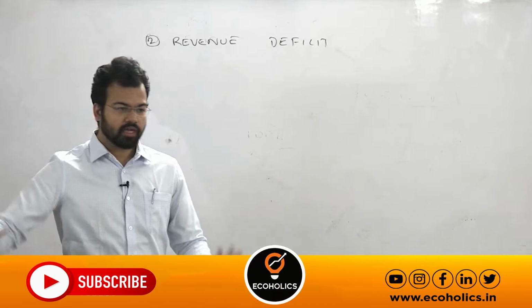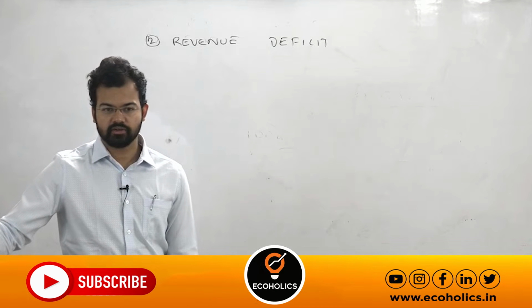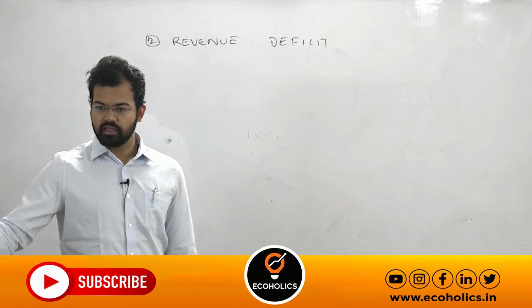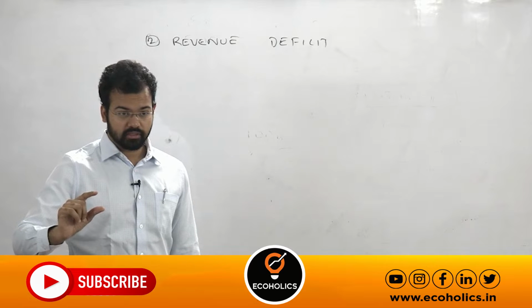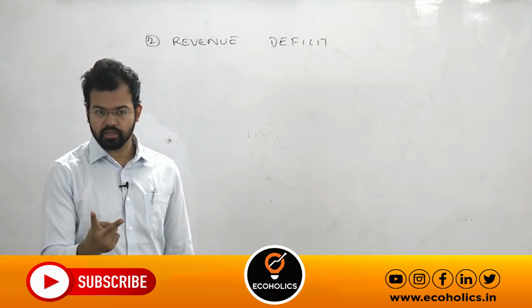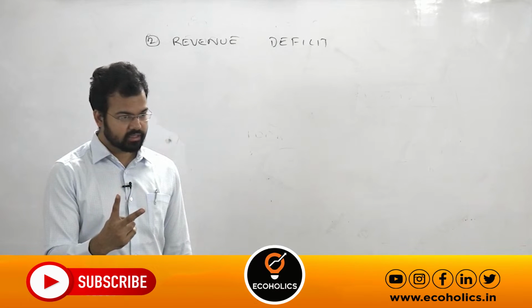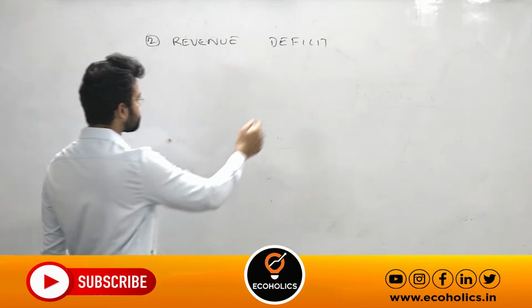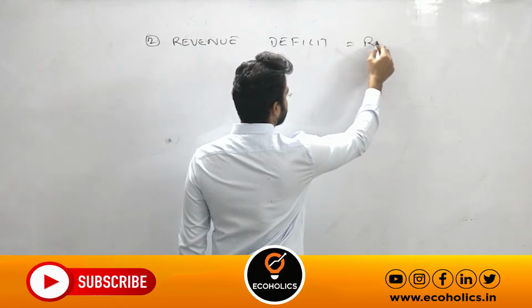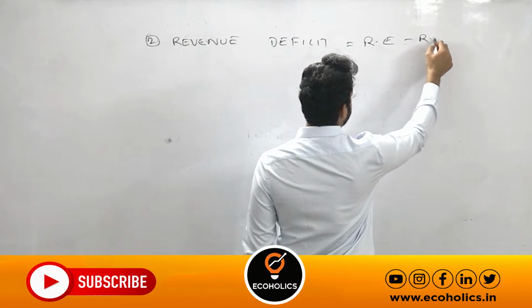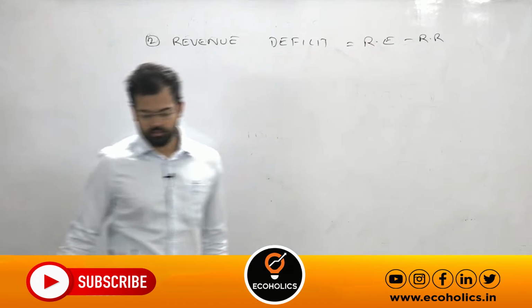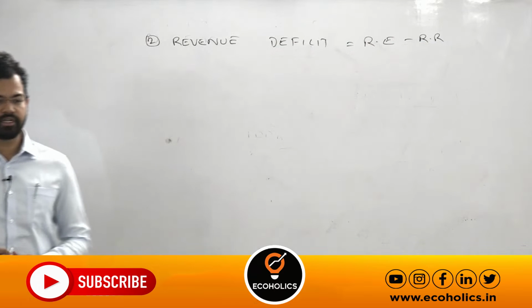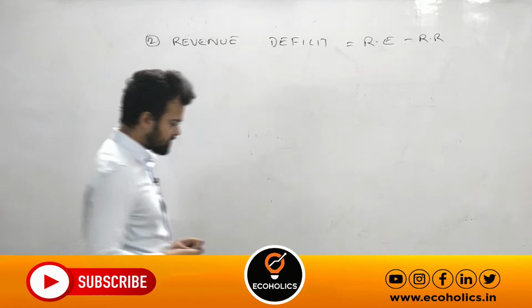You will remember this in today's class itself, there is no need to memorize it. Revenue deficit, think about the revenue account. There are two items under the revenue account: revenue receipts and revenue expenditure. What is the meaning of revenue deficit? It equals revenue expenditure minus revenue receipts. So write revenue expenditure minus revenue receipts.